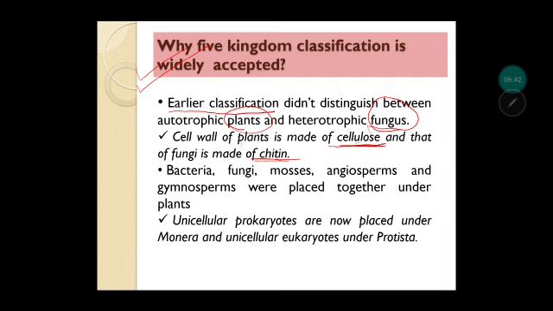Secondly, in the previous classifications, bacteria, fungi, mosses, the flowering plants, which are angiosperms, and non-flowering plants, which are gymnosperms, were placed together under plants. But it is not the case. Now we know that bacteria are unicellular and prokaryotes. Okay, so they will be placed in Monera, and organisms which are unicellular eukaryotes will be placed under Protista. All right, so that is why in this five kingdom classification, R. H. Whitaker categorized the bacteria and the protists, which are like amoeba, in separate groups.